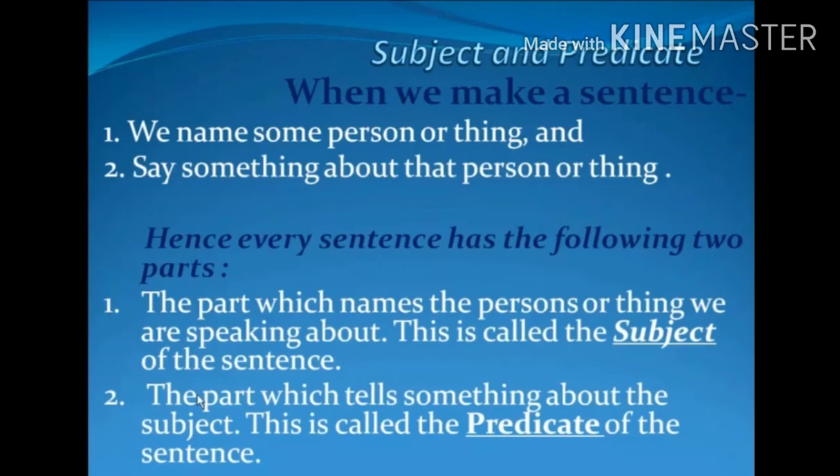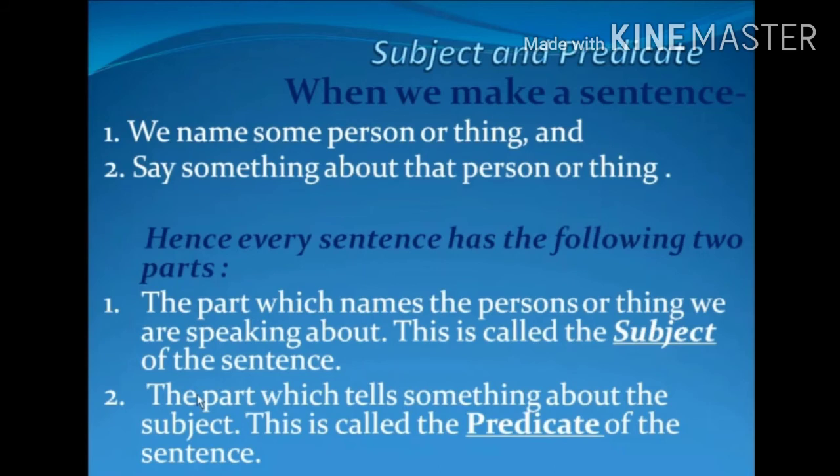Now students, when we make a sentence, we name some person or thing and say something about that person or thing. Hence, every sentence has the following two parts. Point number 1, the part which names the person or thing we are speaking about is called the subject. The second part, the part which tells something about the subject, is called the predicate.